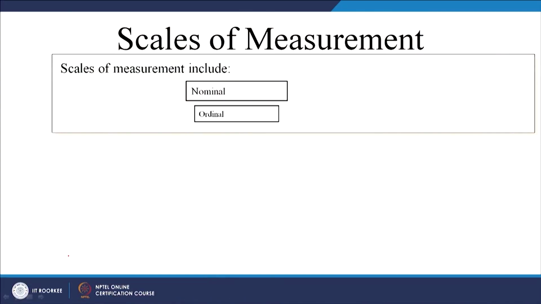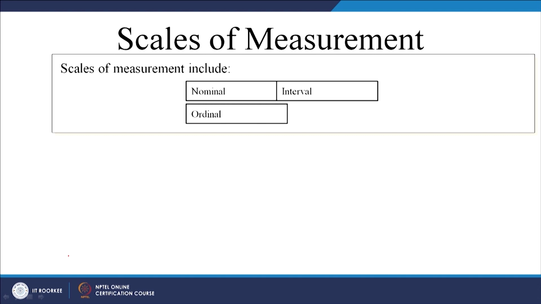Similarly, if you want to measure attitude of a person towards a certain product, then you need to have some scale. So, let us look at these scales. We will look at 4 basic scales: nominal scale, ordinal scale, interval scale, and the fourth one is ratio scale.